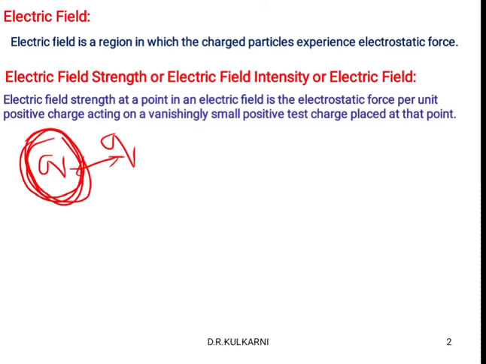How do we come to know this is an electric field? By considering the external charge and keeping that charge in front of this Q which is present in the circle. Then we experience some force. So due to that force we come to know that this region or the space surrounded by the charge is called electric field.